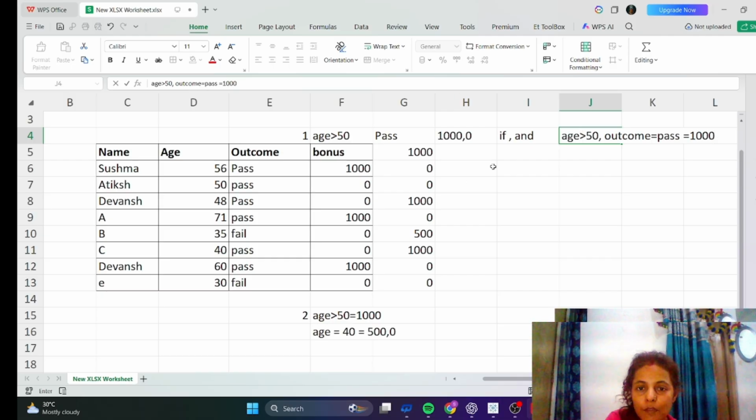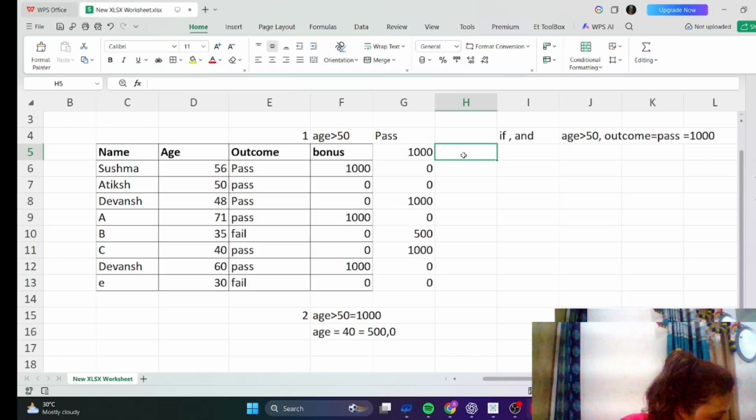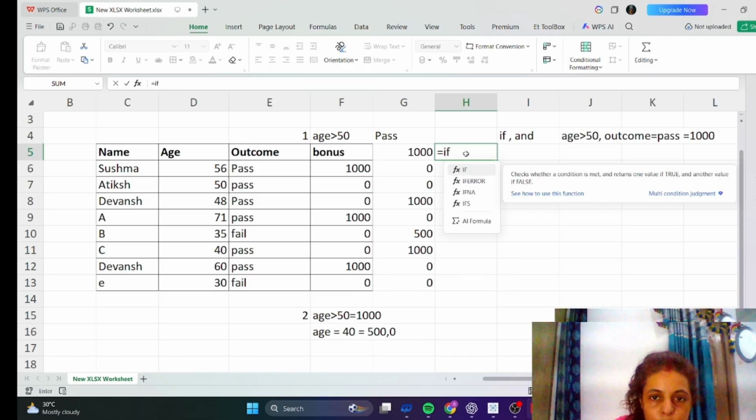So how could it be? We are going to apply the formula here, equal to IF.